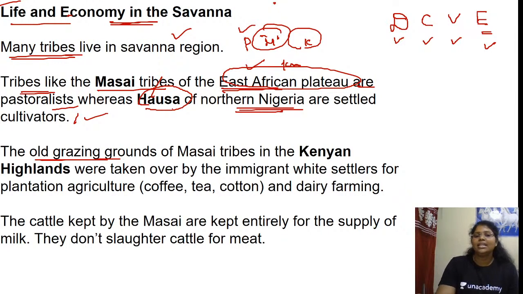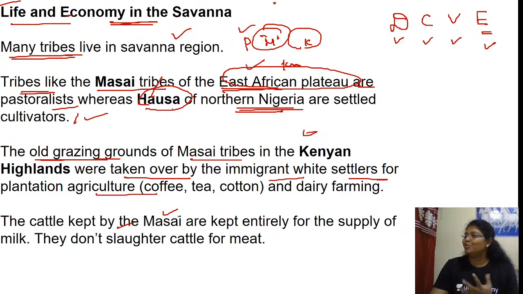The old grazing grounds of the Maasai tribes in the Kenyan highlands were taken over by immigrant white settlers for plantation agriculture, and of course, to work in the plantation and dairy farming. The cattle kept by the Maasai. So the Maasai is the one who loved the cattle.